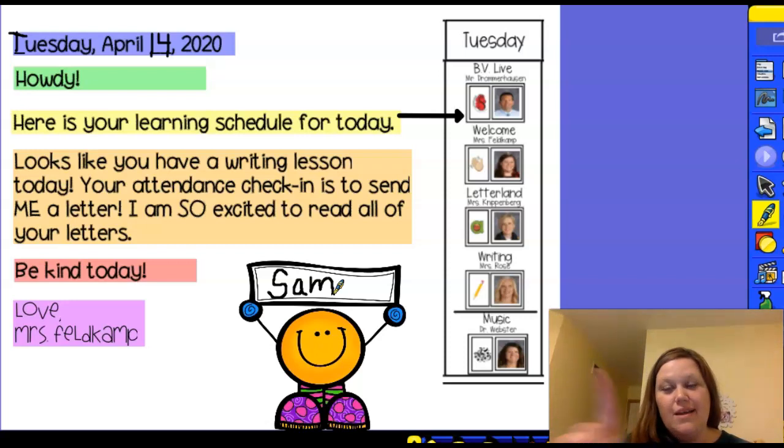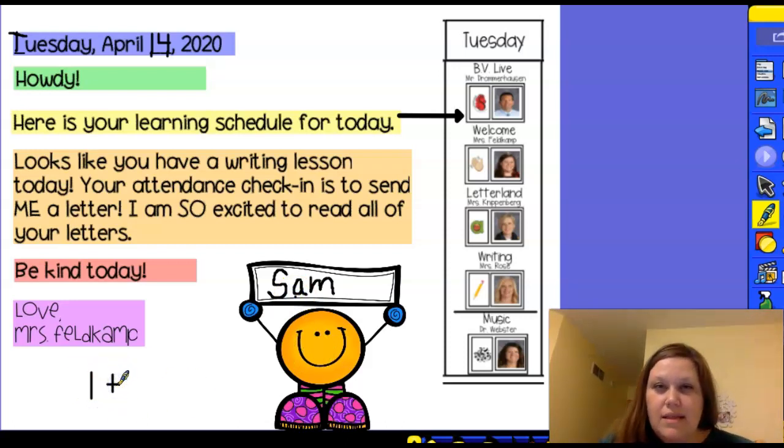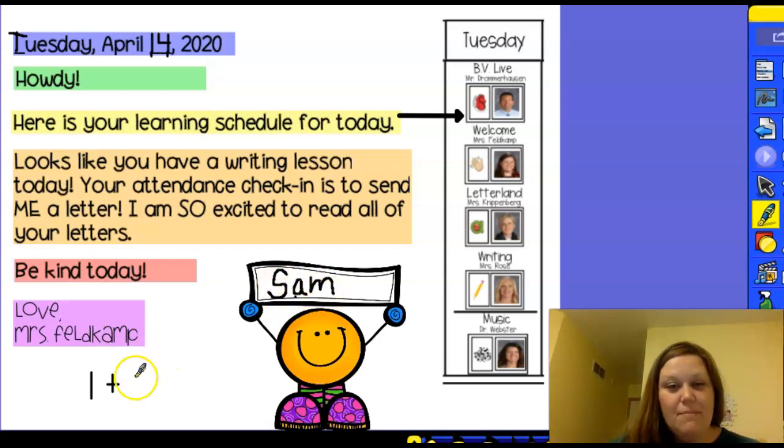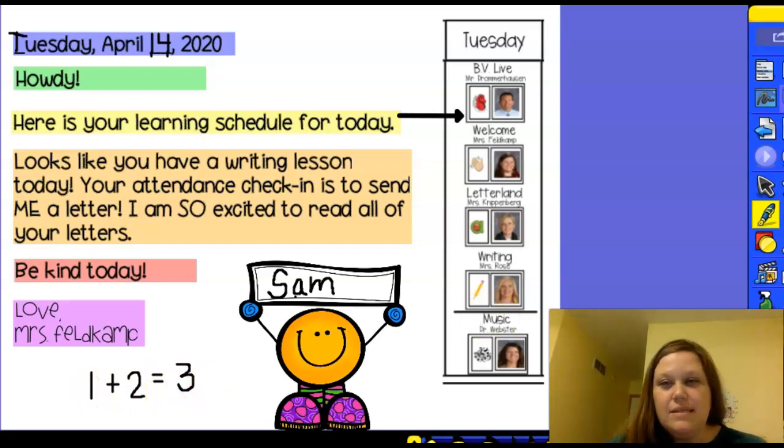If you said 1, you're correct because the letter A is a vowel. So 1 vowel plus how many letters are left over? How many are consonants? If you said 2, you are correct because it's S and M. Those 2 letters are consonants. So we have 1 plus 2 equals how many letters altogether in the name Sam? 3, right? 1 more than 2 is 3 is another way to say that.